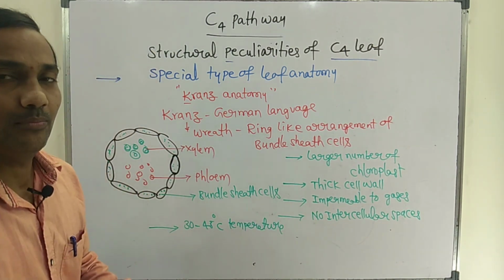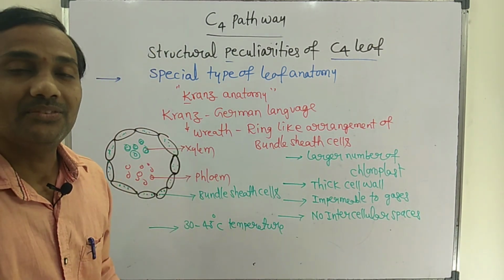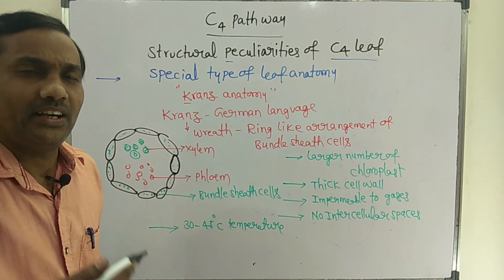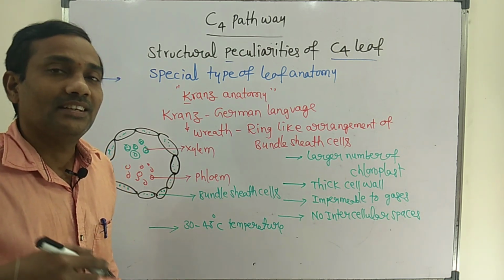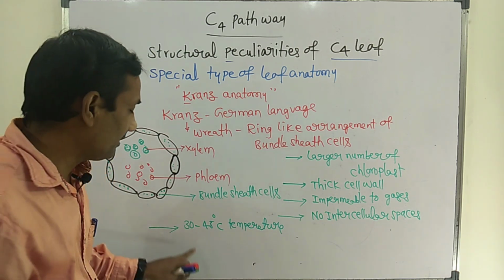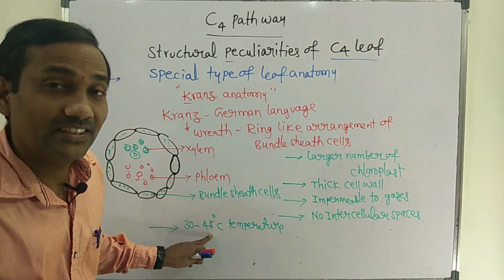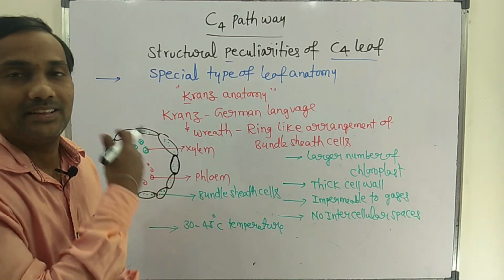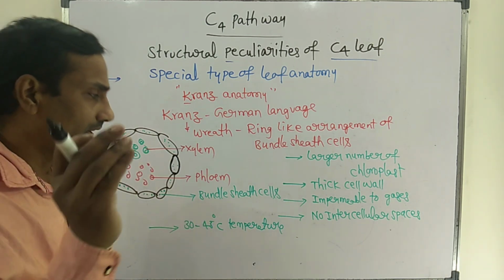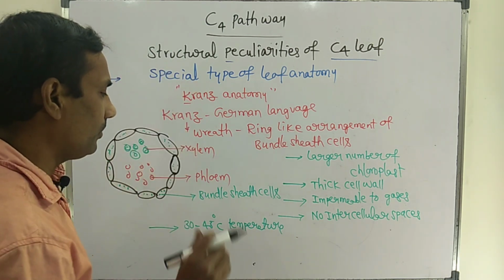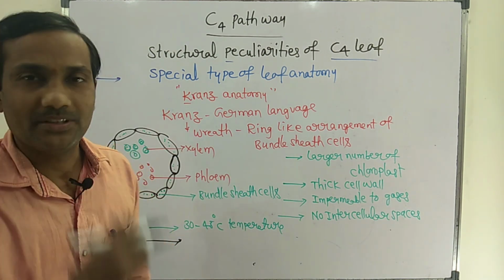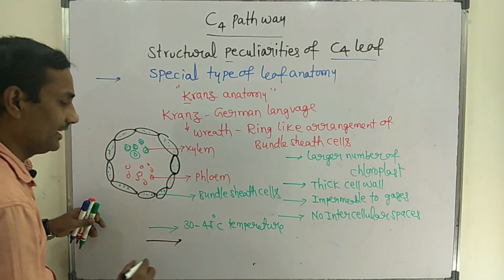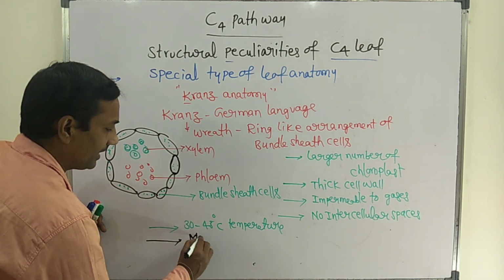There is one more important feature about C4 plants. They can tolerate extreme high intensity of light and extreme high temperature, up to 45 degrees centigrade. There are many plants that exhibit the C4 cycle. What are those plants? We will see a few plants.